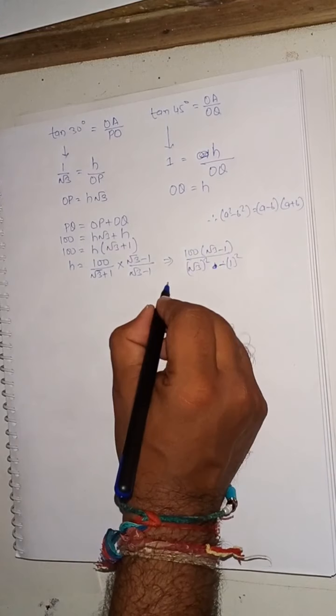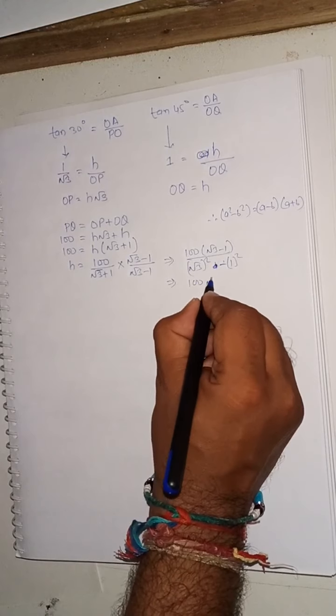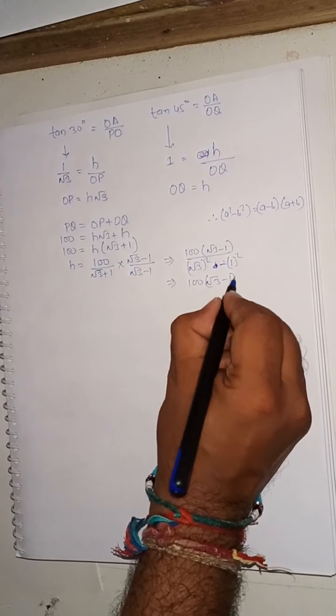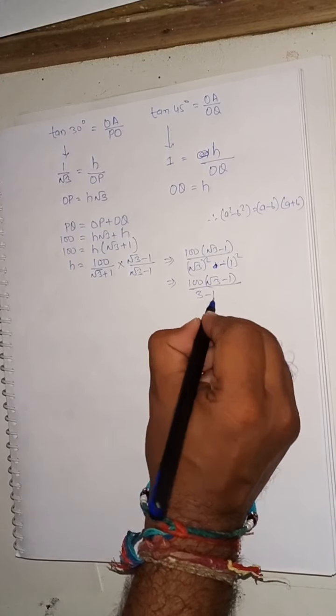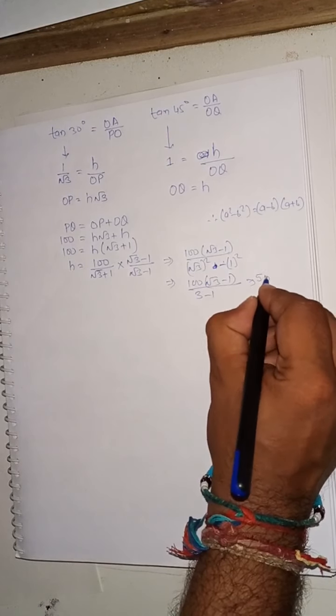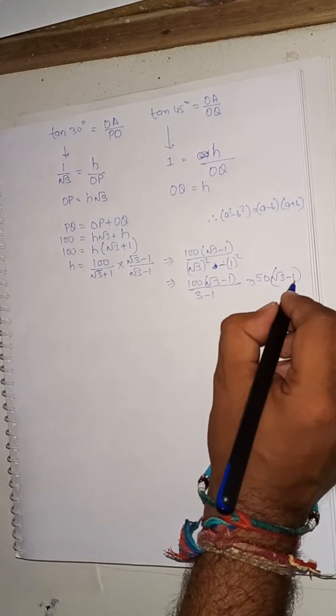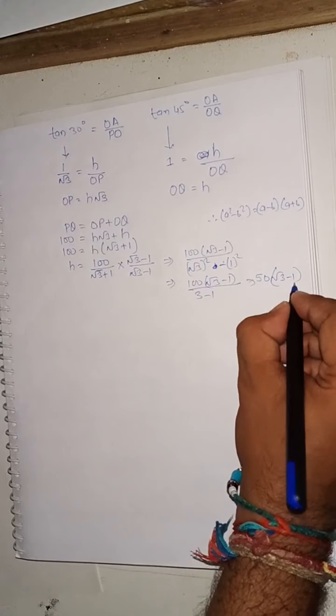Okay, so here we will get our answer as 100 into root 3 minus 1 divided by 3 minus 1, that is 50 into root 3 minus 1. Okay, so this is our answer.